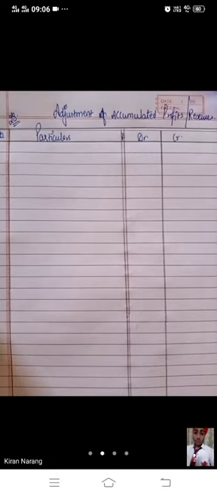A, B, C are partners in a firm sharing profits in the ratio 2, 3, 4. Three partners are there, A, B, and C. Their old ratio is 2, 3, and 4. On 31st March 2019, A retires. B and C decided to share future profits in the ratio 2 is to 1. So three partners were there, A, B, C. A retires and the future ratio of B and C is also given. Following balances appear in the books of the firm.